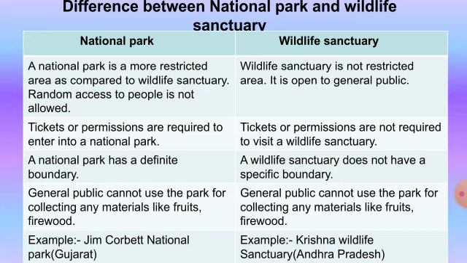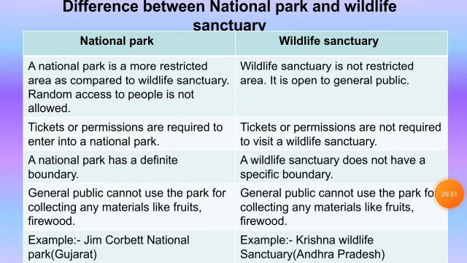Random access to people means people are not allowed to go into the national park. But wildlife sanctuary is not a restricted area. It is open to the general public. Second, tickets or permissions are required to enter a national park. But in wildlife sanctuary, tickets or permissions are not required to visit.